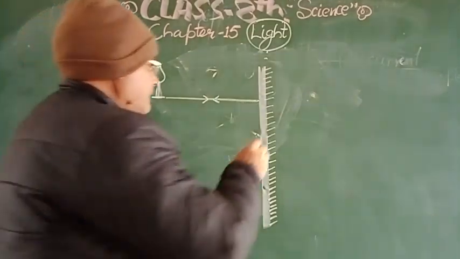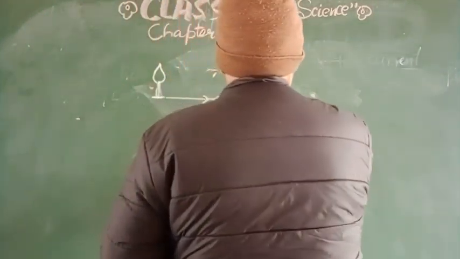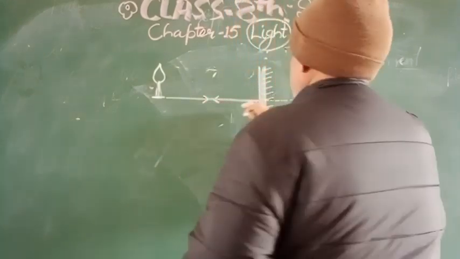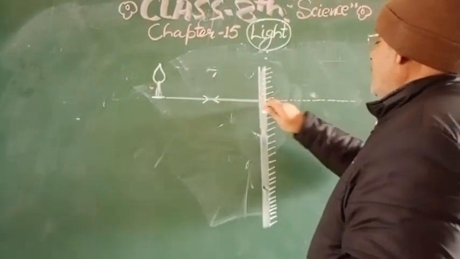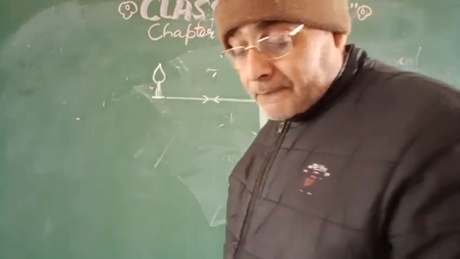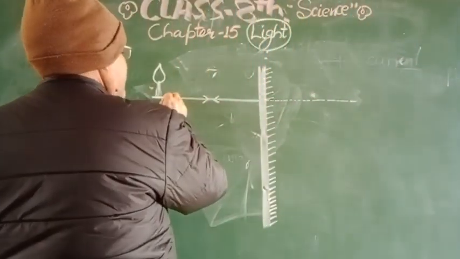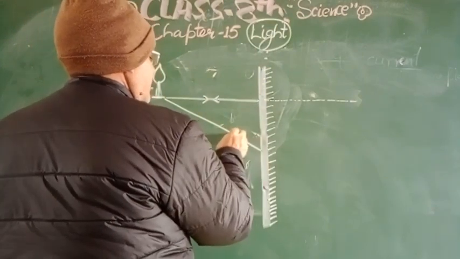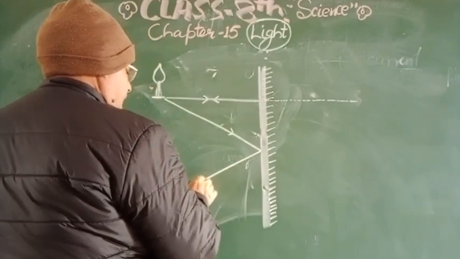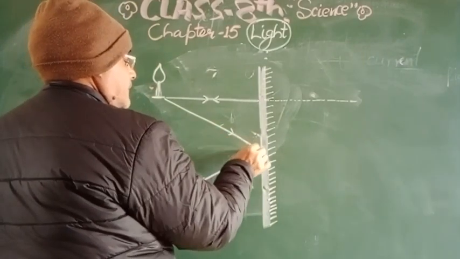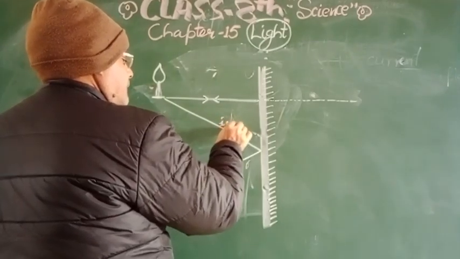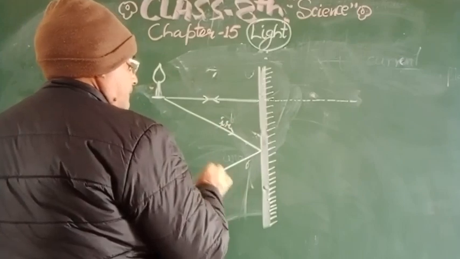And you can imagine beyond this mirror at the same distance, if this ray did not return back but passed through, where would it go? It would come up to here. Suppose the ray which is coming here gets reflected. This is the incident ray, IR, and this is the reflected ray, RR.